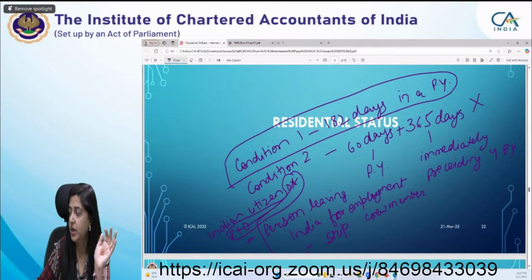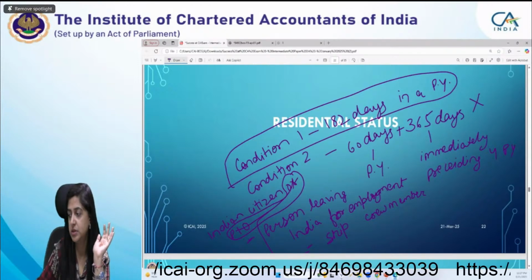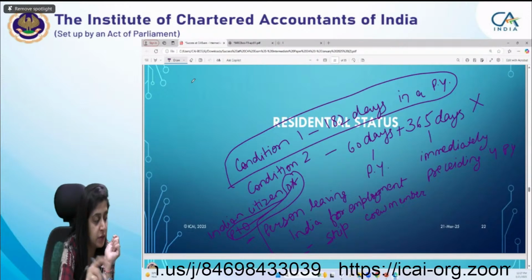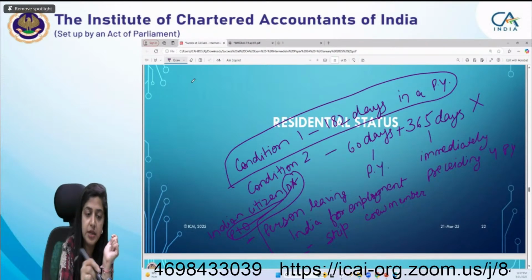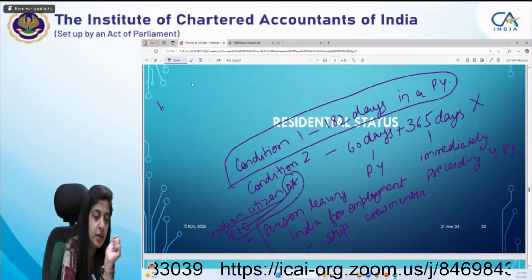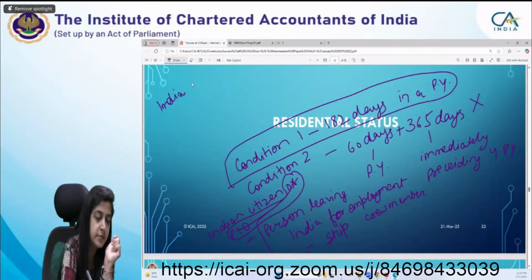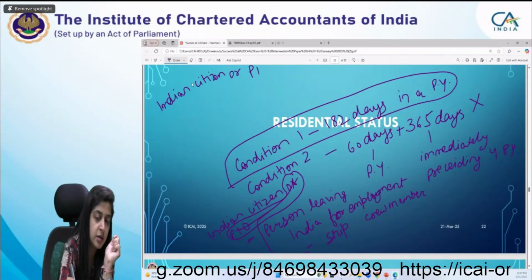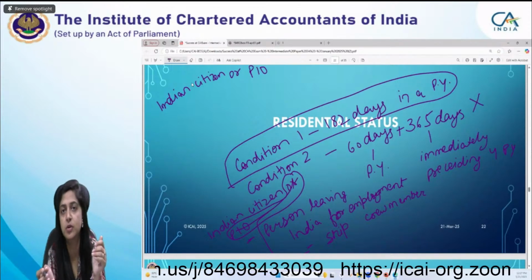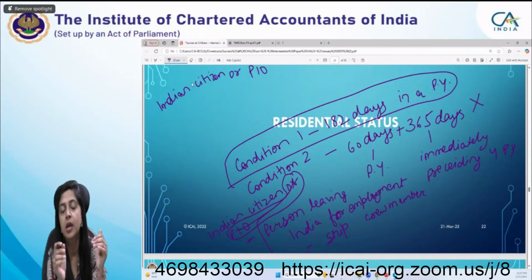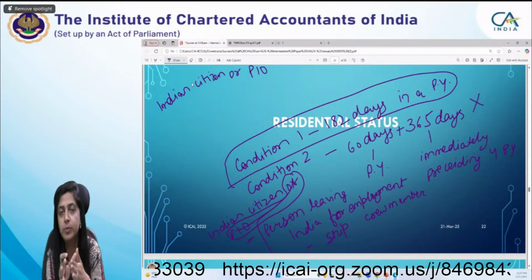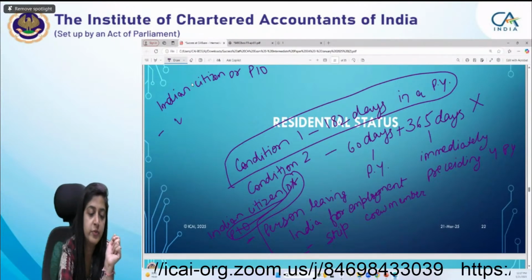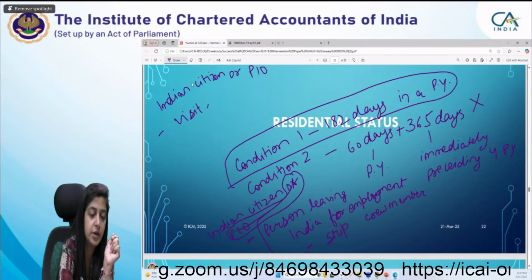I guess it's okay, it's for Indian citizen. Okay, students. Now the third condition which we are talking about now is for both Indian citizen or POI. It means if the individual wants to be in this exception, then he has to be an Indian citizen or person of Indian origin. He is staying abroad and visiting India.